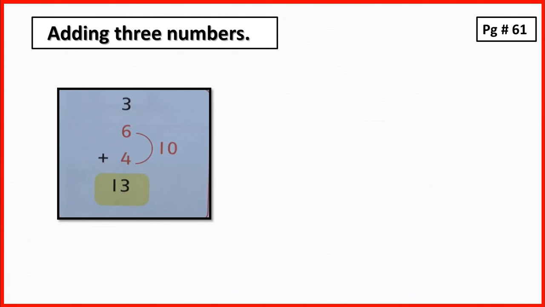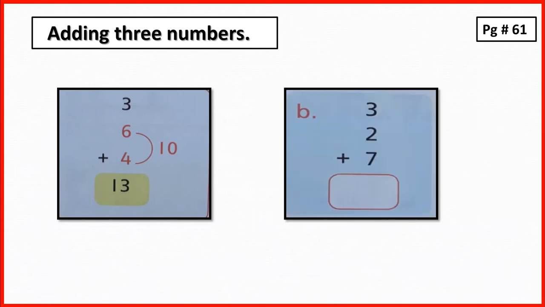Here is another question. In this question, we also add 3 numbers. Can you tell me which 2 numbers we add to make 10? Yes, we have to add 7 into 3 to make 10. Now in this 10, add 2. So when 2 adds into 10, the number comes 12. So the answer is 12.